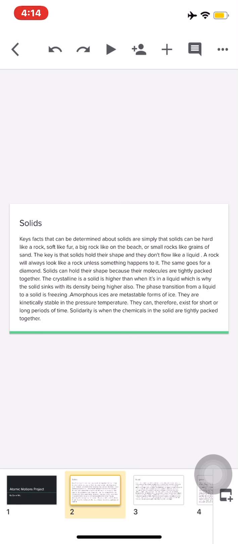The phase transition from a liquid to a solid is freezing. Amorphous ices are metastable forms of ice. They are kinetically stable in certain pressure and temperature ranges. They can therefore exist for short periods of time or long periods of time. Solidity is when chemicals in a solid are tightly packed together.